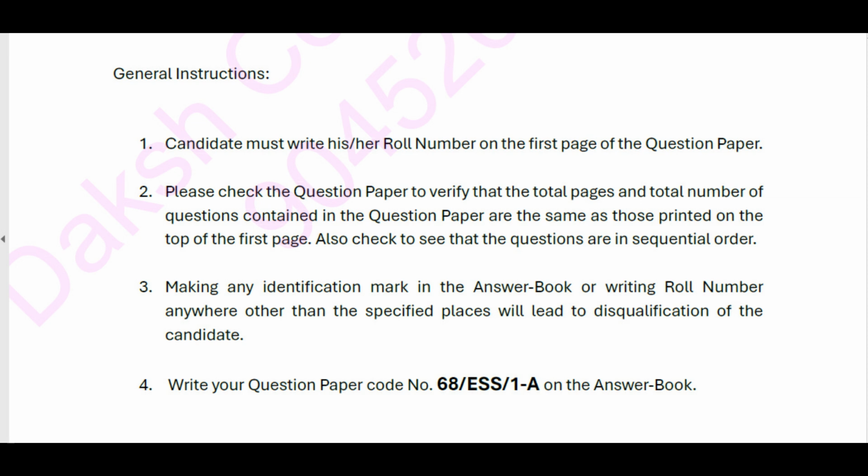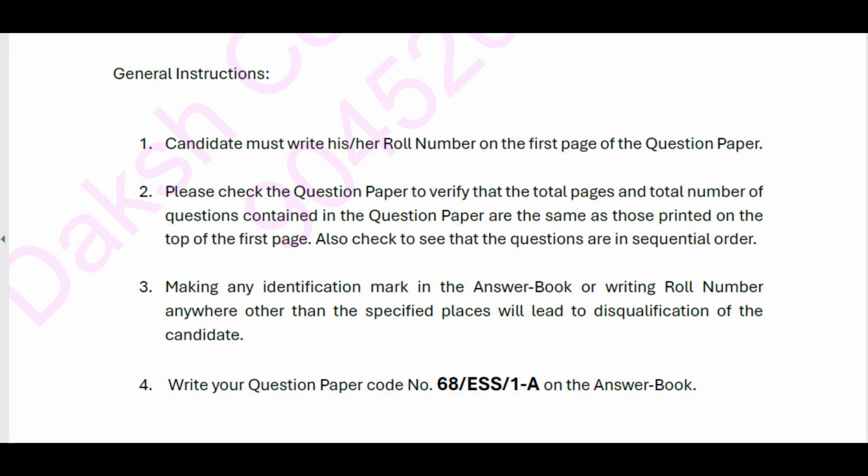General instructions. 1. Candidate must write his/her roll number on the first page of the question paper. 2. Please check the question paper to verify that the total pages and total number of questions contained in the question paper are the same as those printed on the top of the first page. Also check to see that the questions are in sequential order. 3. Making any identification mark in the answer book or writing roll number anywhere other than the specified places will lead to disqualification of the candidate.